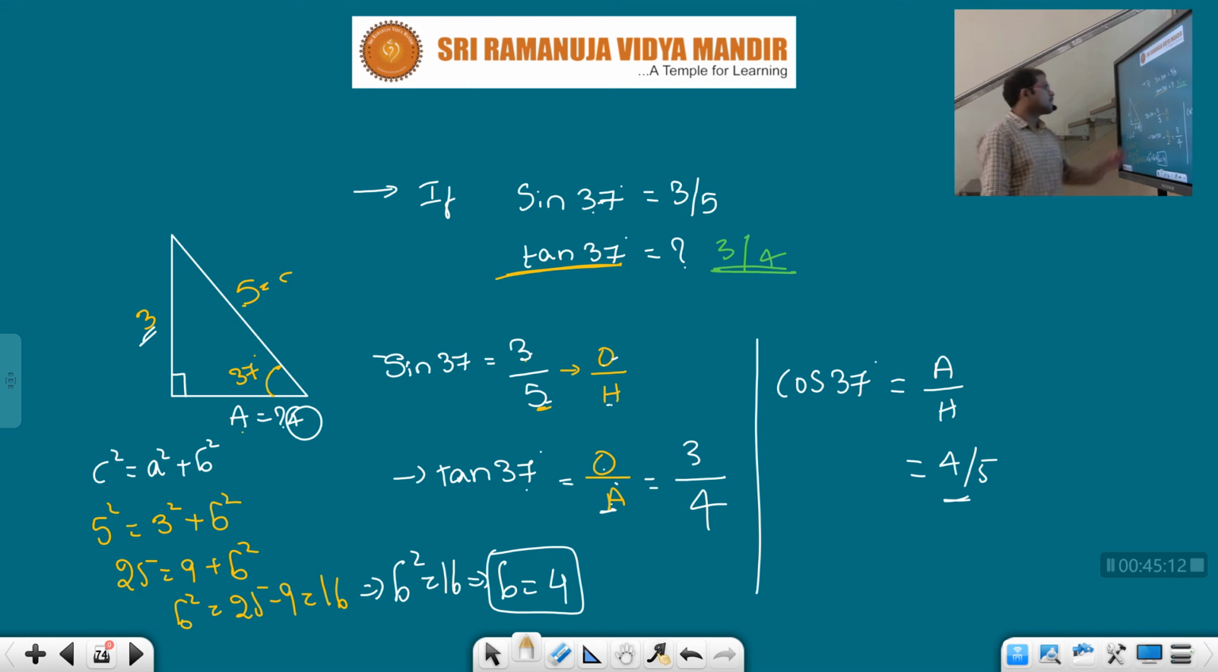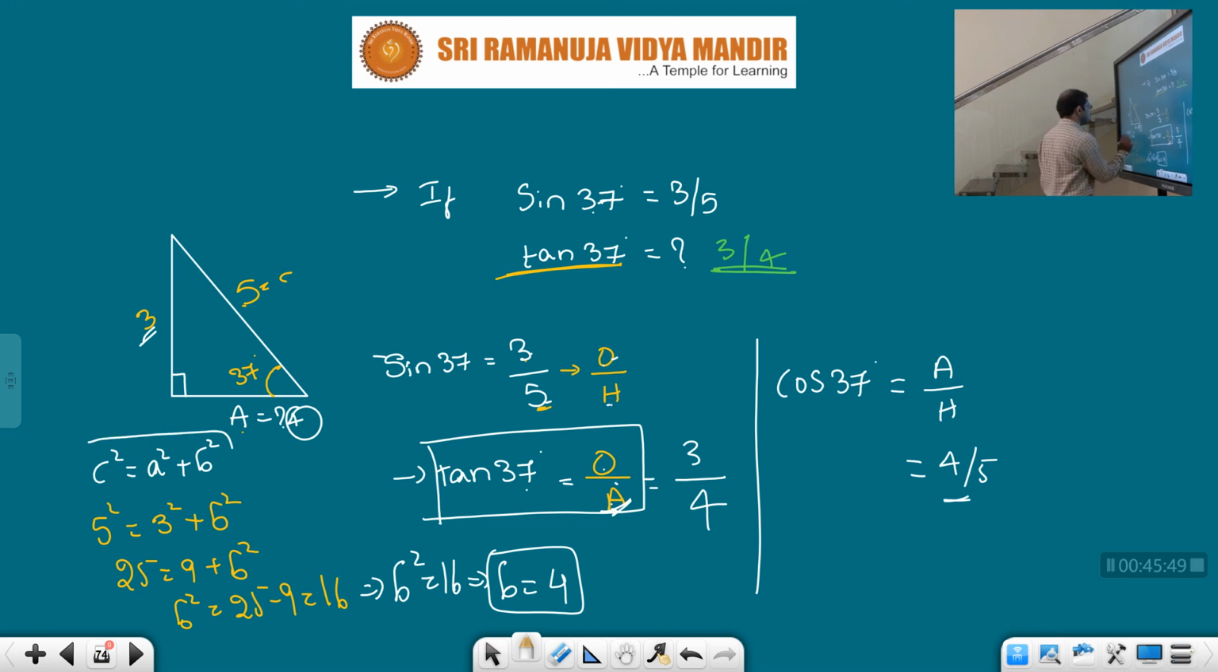Clear, children? Instead of 37, sometimes you will get 53 also, or 60 and 30, whatever. Just take that one as theta. So sine 37 equal to 3 by 5 means sine theta equal to 3 by 5. 3 is the opposite side, 5 is the hypotenuse side. We need to find tan theta. We know that tan theta is equal to opposite by adjacent. We don't have the adjacent value, so first we need to find the adjacent.